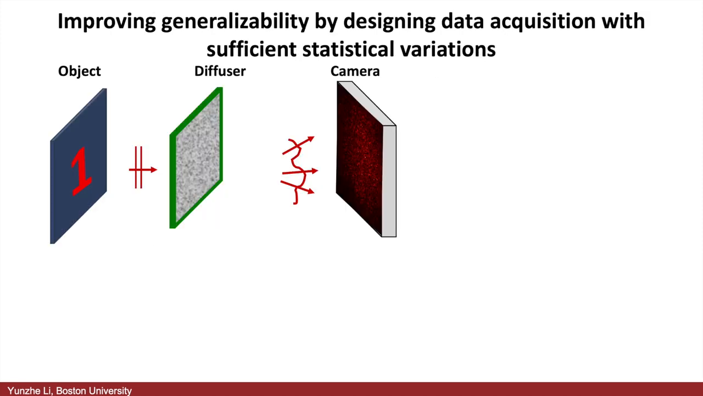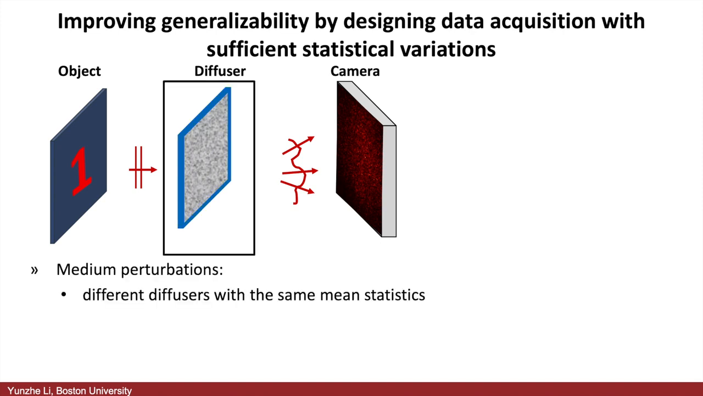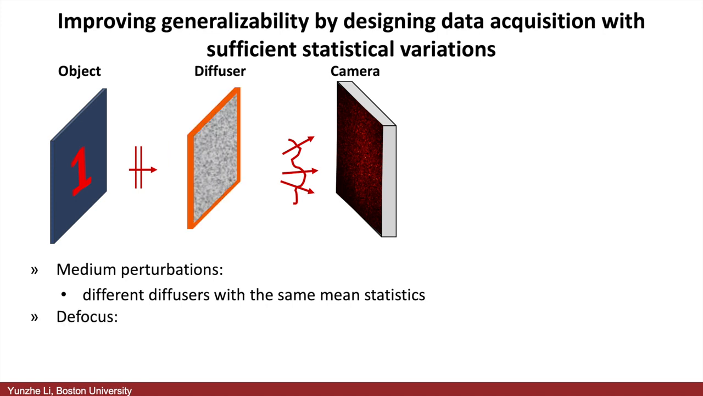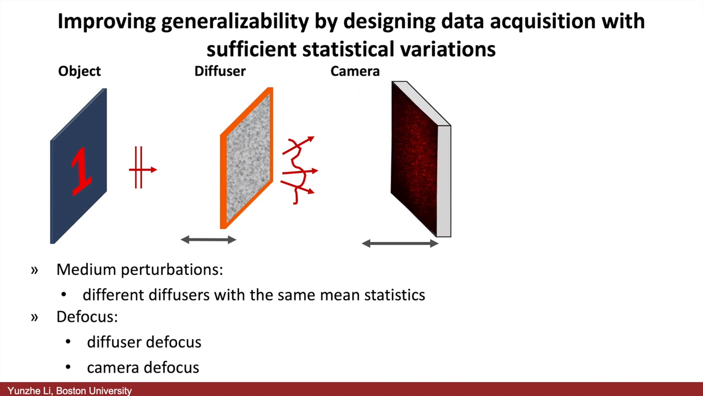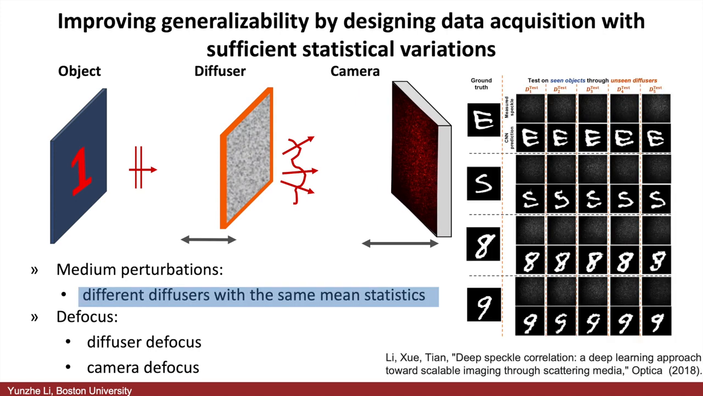Sufficient statistical variations are important for improving generalizability. Here we include two major variations. One is medium perturbation, another is defocus. We consider both diffuser shift and camera shift. Our previous work shows the learning-based method can be robust to medium perturbations, and you can find more details in the reference here. For the current work, we took all these listed variations into consideration.